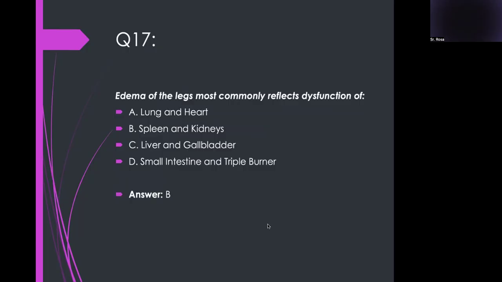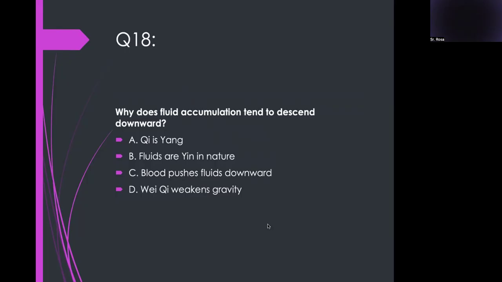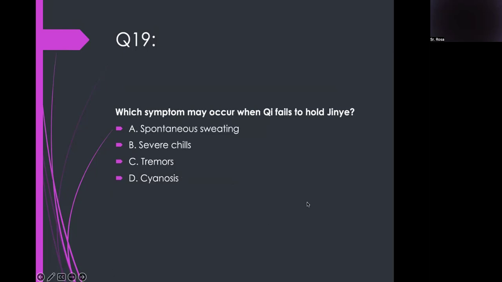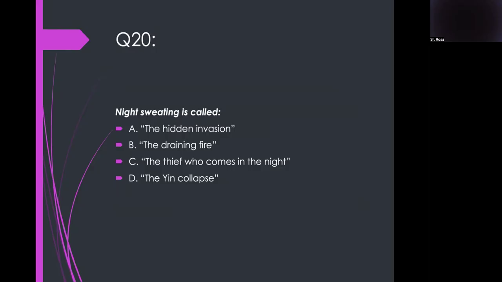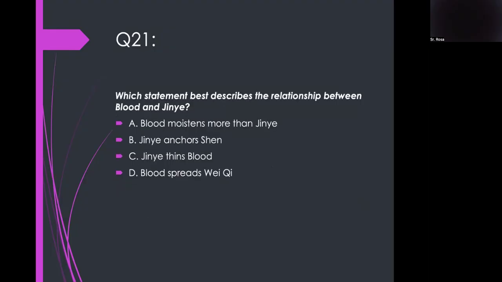Edema of the legs commonly reflects dysfunction of spleen and kidney. Why does fluid accumulation tend to descend downward? Fluids are heavy by nature. Yes. Which symptom may occur when qi fails to hold Jin Ye? Spontaneous sweating. Night sweating is called the thief who comes in the night.